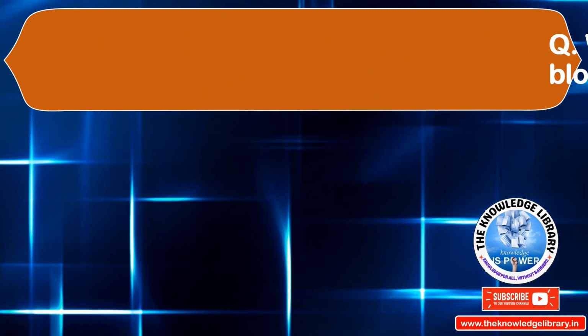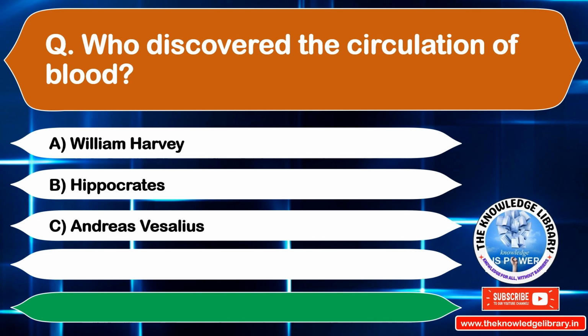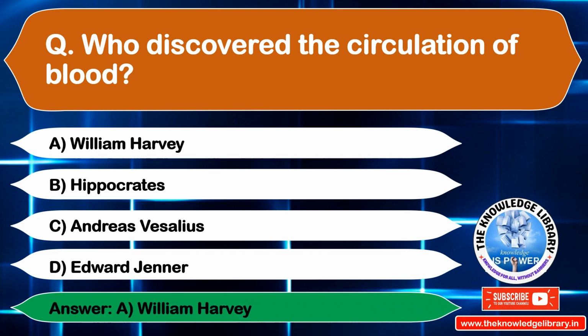Who discovered the circulation of blood? Option A. William Harvey. Option B. Hippocrates. Option C. Andreas Vesalius. Option D. Edward Jenner. The correct answer is option A. William Harvey. Move to the next question.